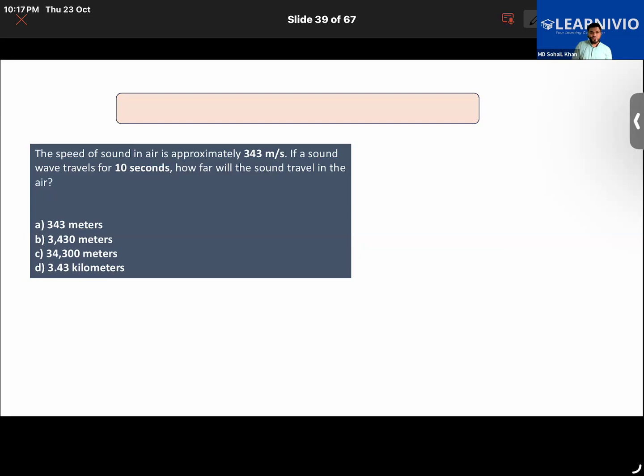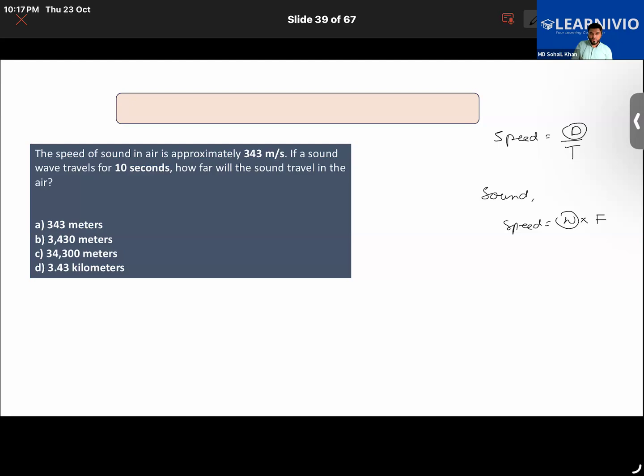Use some simple logic. Using simple logic, you can calculate it. You know the formula: speed equals distance upon time, right? And in the case of sound, we have discussed that speed is equal to wavelength multiplied by frequency, right? Wavelength here is same as distance now. Yes or no?